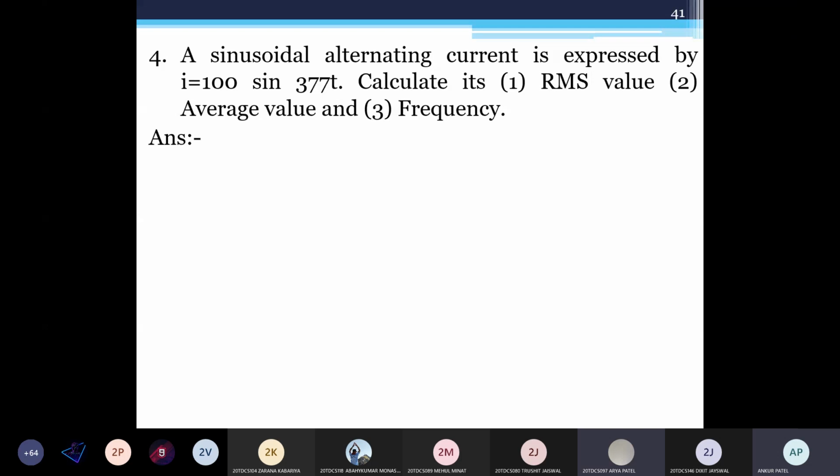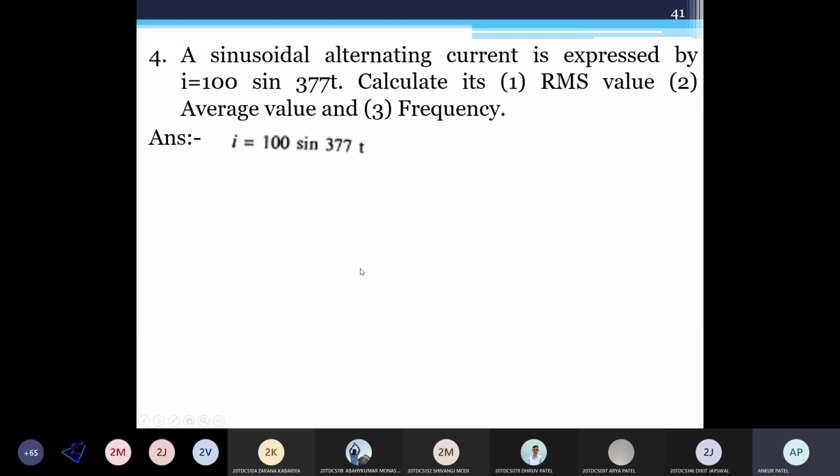Average value equals 63.703. 63 average value. 63.703. The frequency is 60.03. Okay, 63, and what is frequency? 60.03.